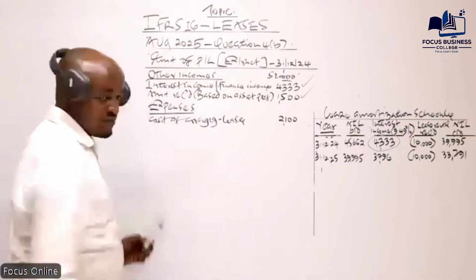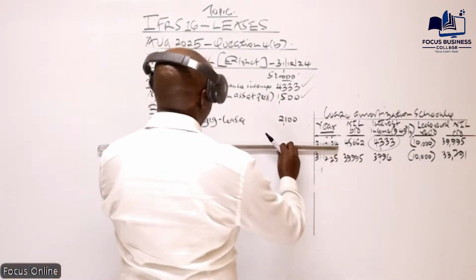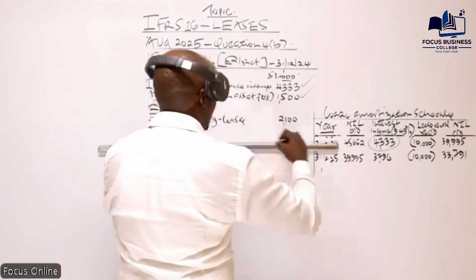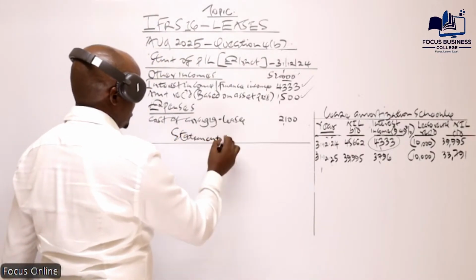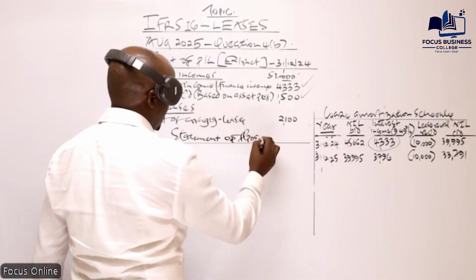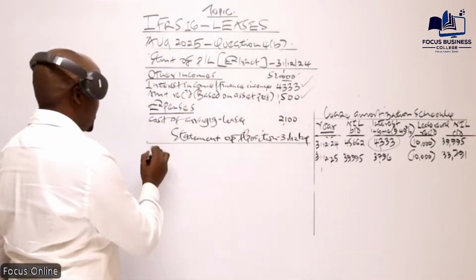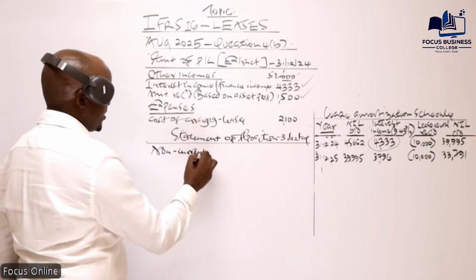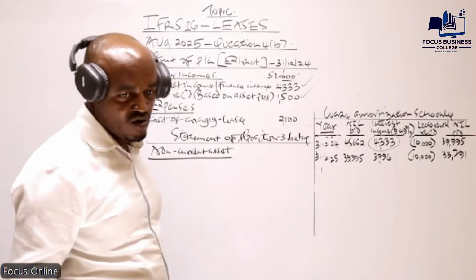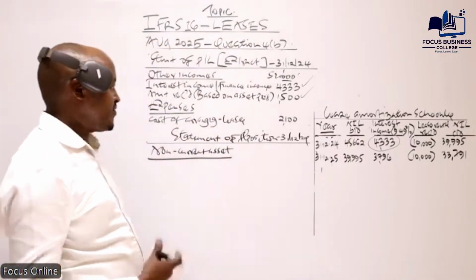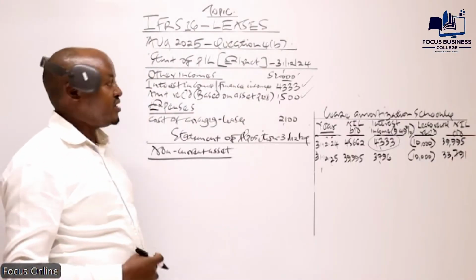What about the statement of financial position? In the statement of financial position, 2 items. The net investment in the lease, which you are saying, has to be split into 2, non-current and current. So let's prepare the statement of financial position for the year which ended 31st of December 2024. So under the non-current assets, current asset, our company will recognize. No, we don't have to get net income. Remember, this is an extract, Steve. This is an extract. We are just showing what was supposed to be recognized here.